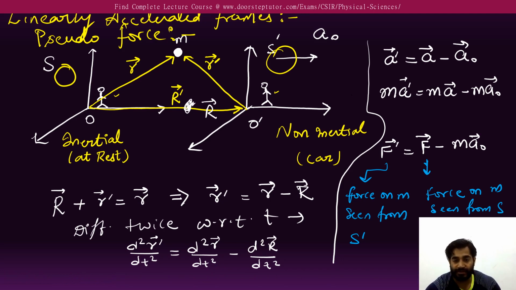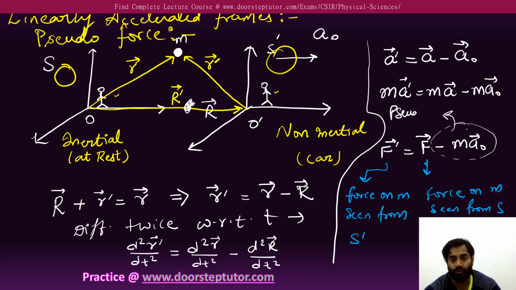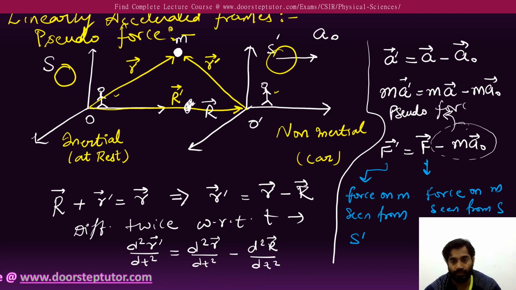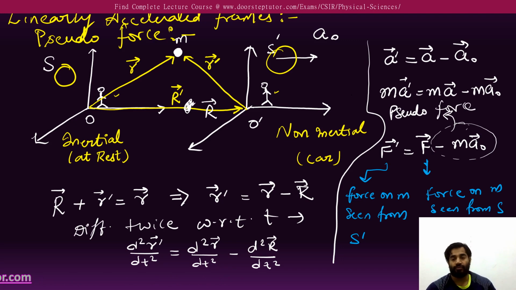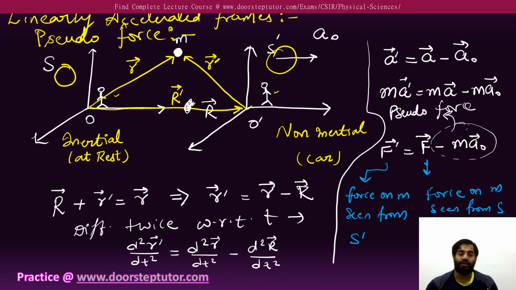Now what about this extra force, this one with a negative sign? This is the most famous, that is what we call pseudoforce. Pseudoforce is not actually a force seen by the observer in the inertial frame or the non-inertial frame.